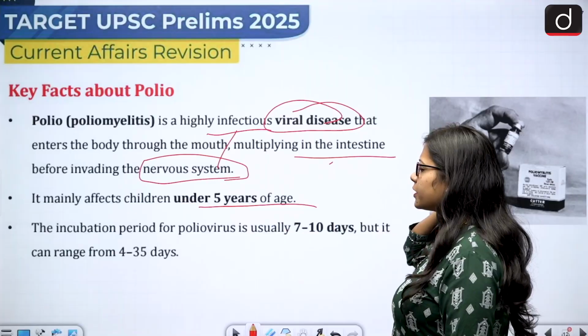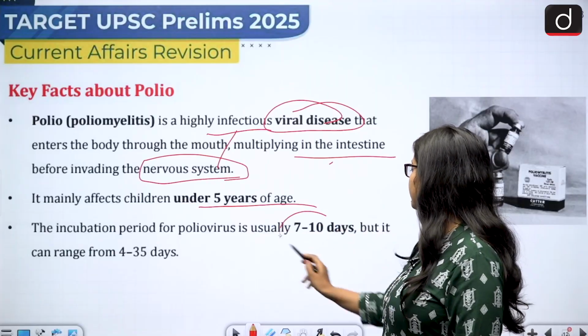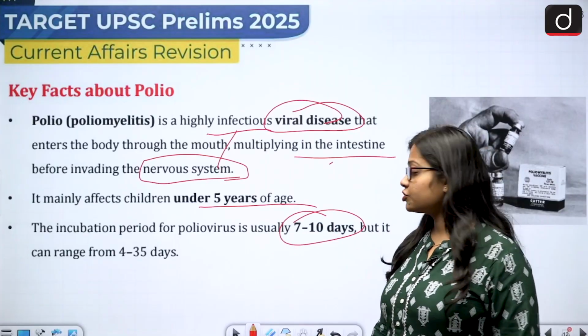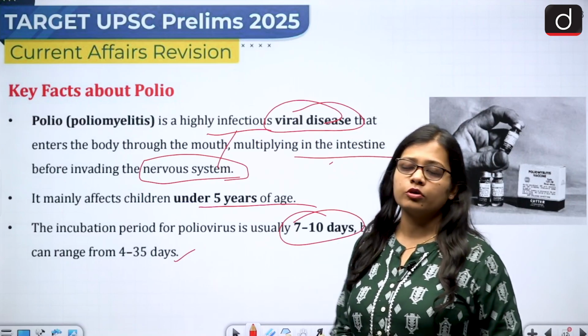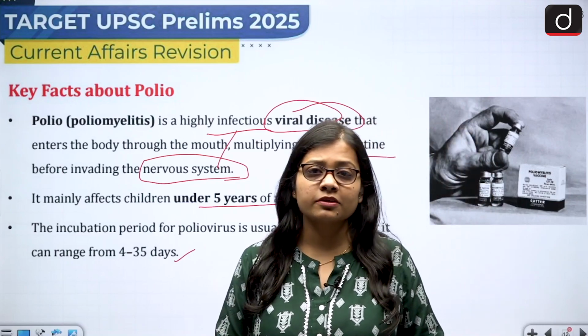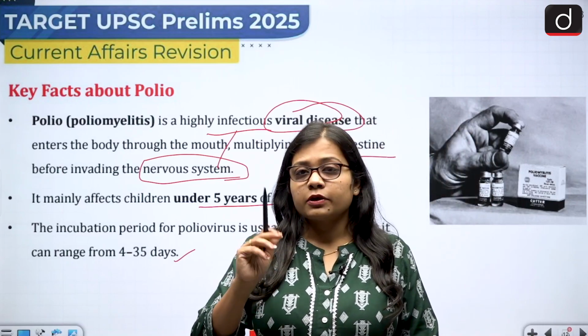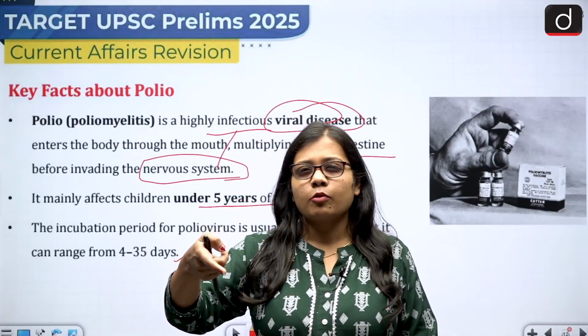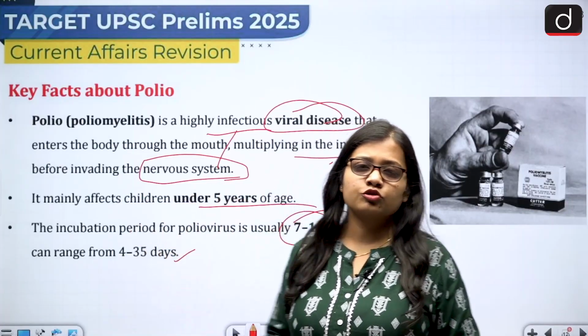The incubation period for polio virus is usually 7 to 10 days, but it can range from 4 to 35 days also. When we say incubation period, it means the period between when the virus has entered the body and when the virus starts to show symptoms.